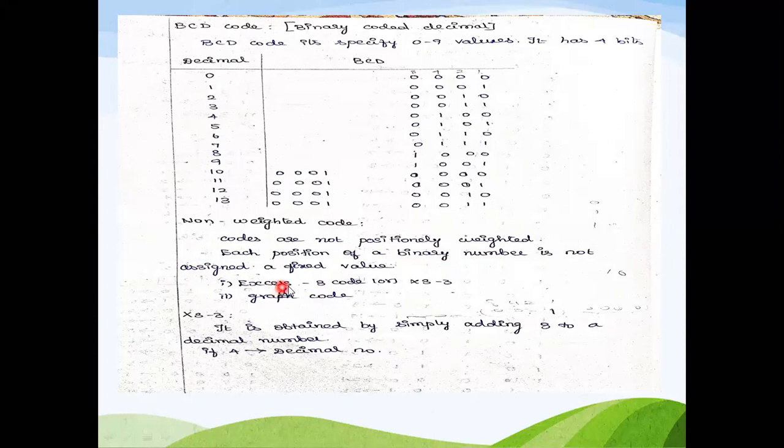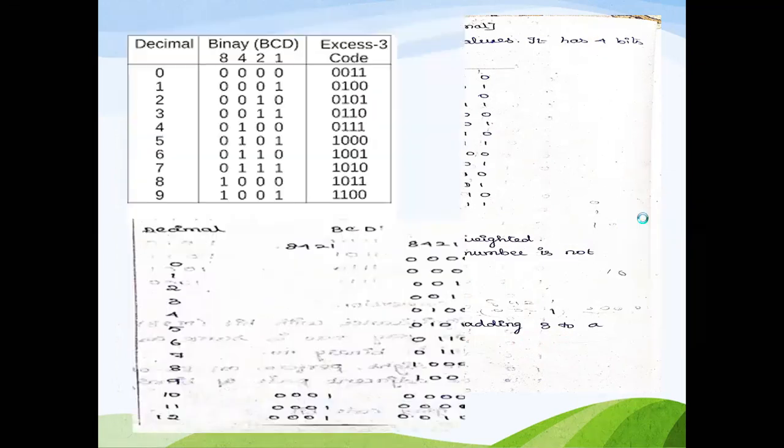Okay, XS3 code, name-லே தெரியுது, XS3 ன்னு எழுதலாம். Okay, so XS3, XS னா என்னது? Something is added or additional of 3, addition of 3 is called XS3. So it is obtained by simply adding 3 to the case of the decimal number. So decimal number kuda when you add 3, that is called as the XS3.